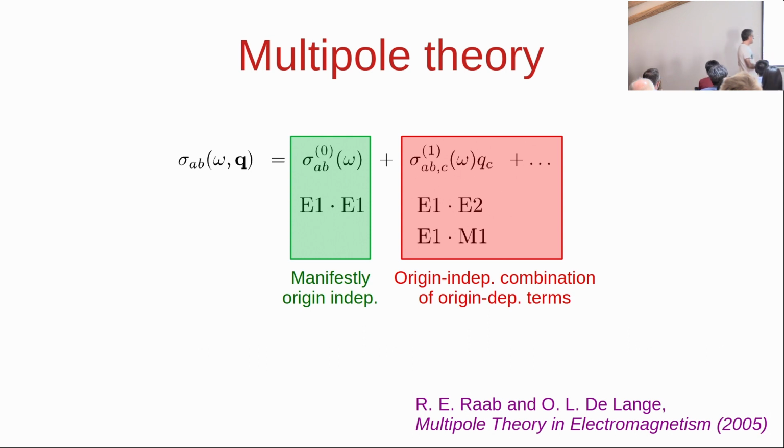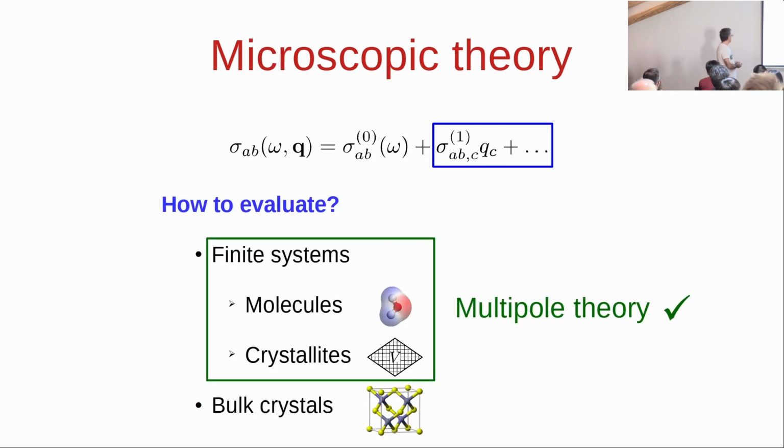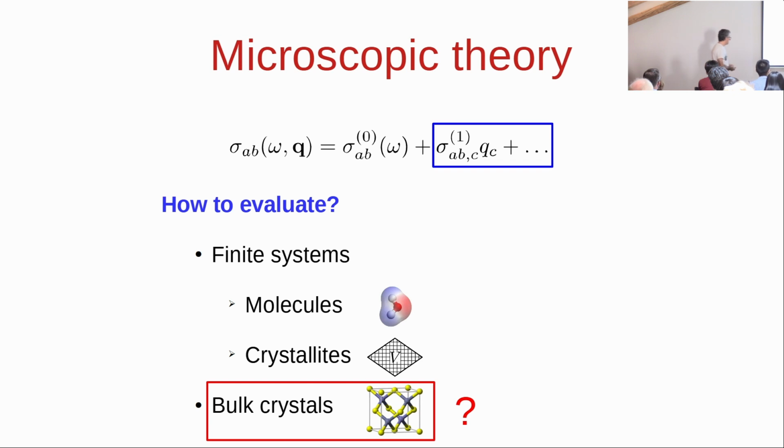The spatially dispersive conductivity is an origin-independent combination of origin-dependent terms. So that's how it is. We have our microscopic theory for finite systems, which is the multipole theory. And now we would like to do the corresponding theory for bulk crystals.